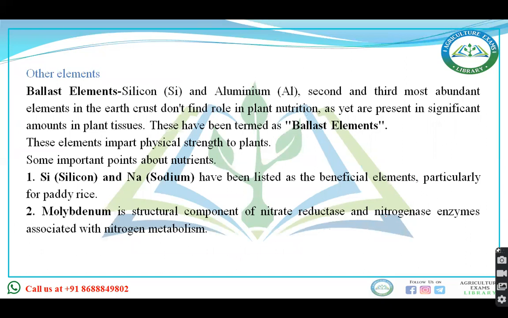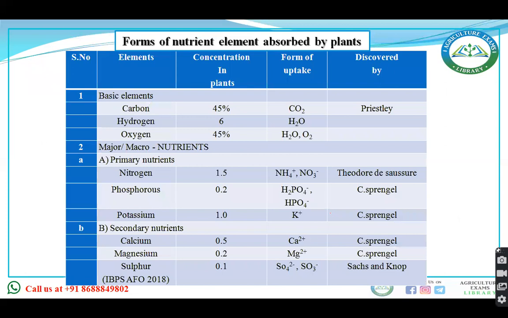Next is beneficial elements. This is silicon and aluminum. Silicon is the second and aluminum is the third most abundant element in the earth's crust. Out of which silicon is non-metal and aluminum is metal. They are present in significant amount in plant tissue, so they are known as beneficial elements. They provide strength to the plants. If we talk about silicon and sodium, particularly in the paddy field, they are very beneficial. Molybdenum is an important component of nitrate reductase and nitrogenase enzymes, which are associated with nitrogen metabolism. You can take the screenshots.